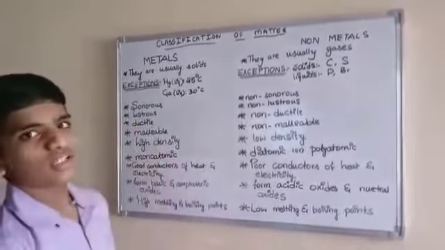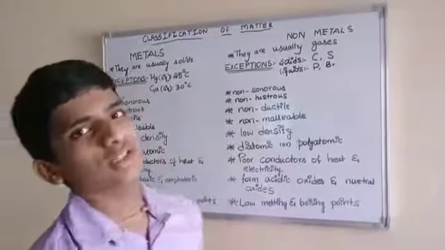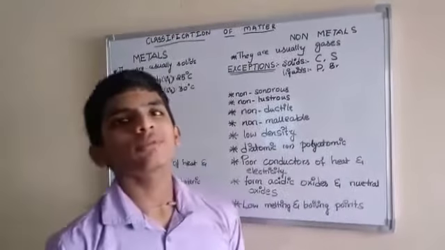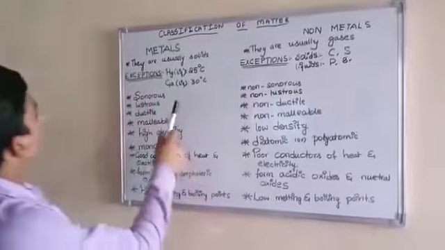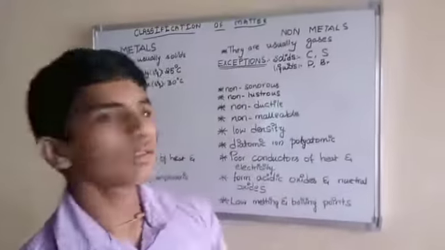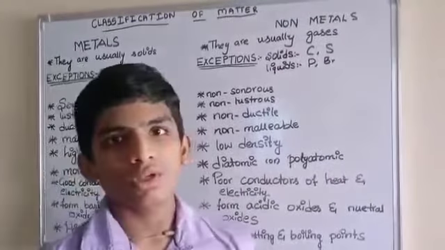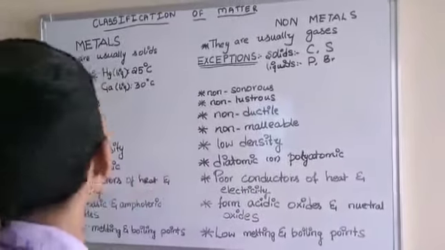Metals are ductile, which means they can be drawn into thin wires. Non-metals are non-ductile, which means they cannot be drawn into thin wires. Metals are malleable because they can be beaten into thin sheets. Non-metals are non-malleable because they cannot be beaten into thin sheets.